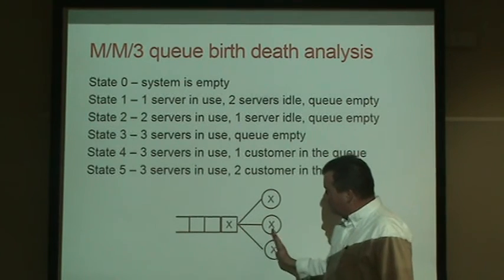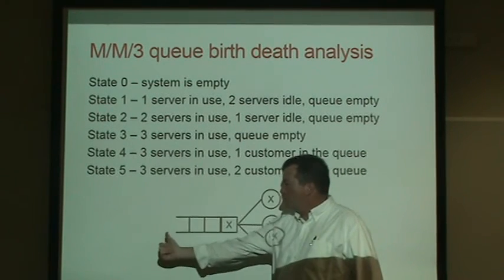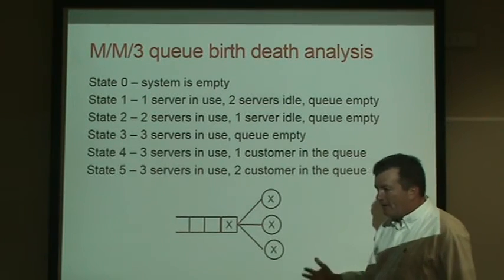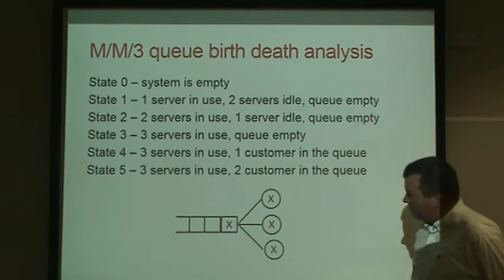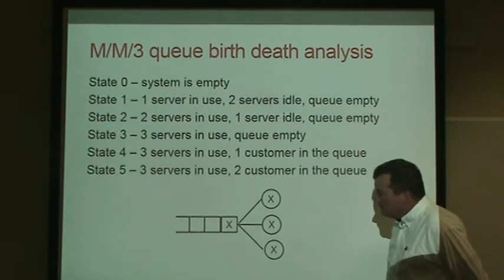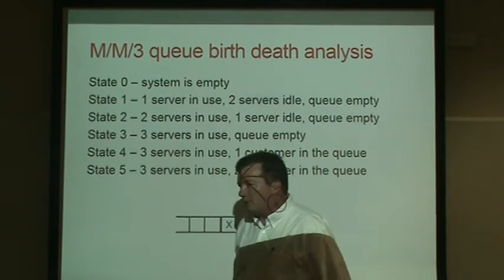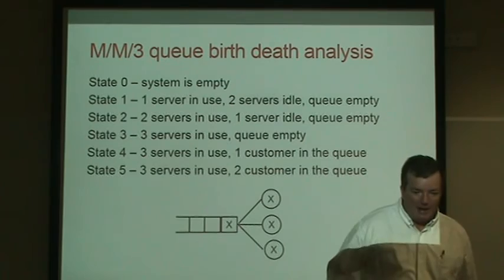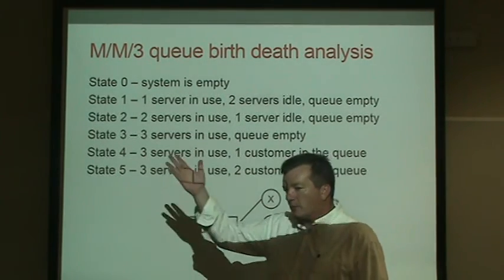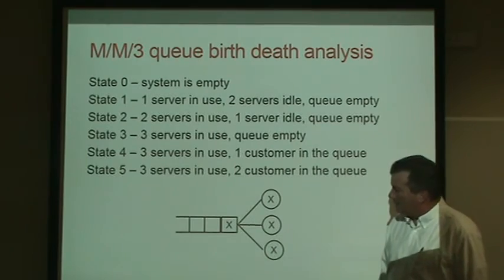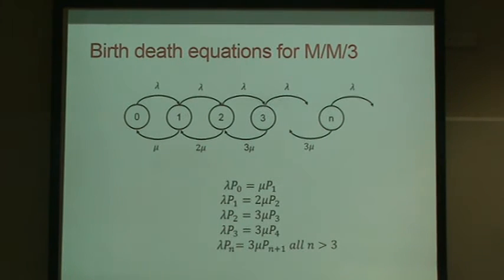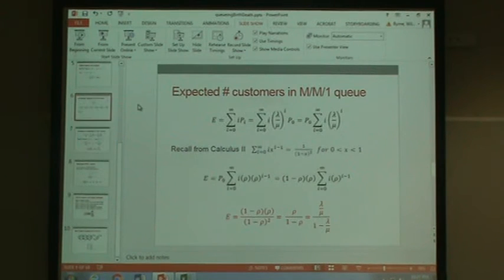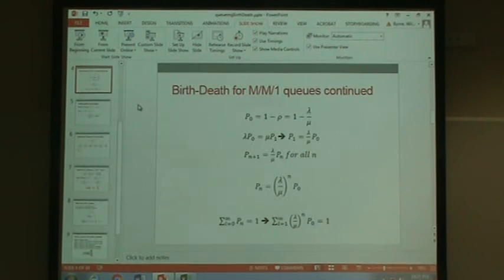It's when we are in state 3 or higher that we queue. And then if we queue, we have to calculate how much time it takes to get through the queue, and then how much time it takes to serve. So it's all doable, and we could cover that. We could probably spend the whole night talking about not M/M/1s, but any number of servers higher than 1. So I just wanted to whet our appetite, when there's more than one server, just to know it's doable.